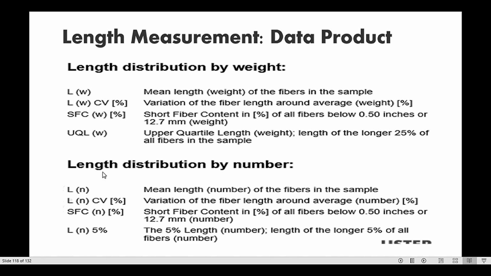In the other case, length distribution by number, it is the mean length of the fibers in the sample, and length CV is the same, and short fiber criteria is the same: below 0.5 inches or below 12.7 millimeters. While there is the 5% length, the length of the 5% longest of all the fibers, in this case UQL is taken as the 25% length.